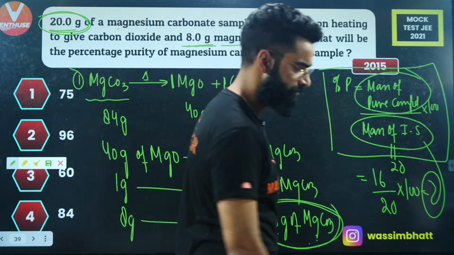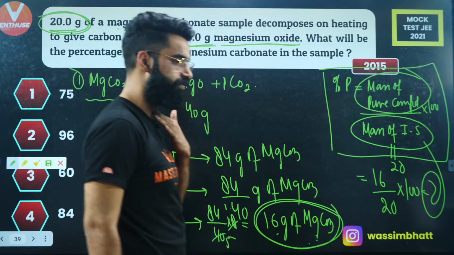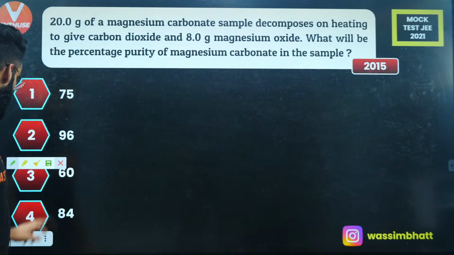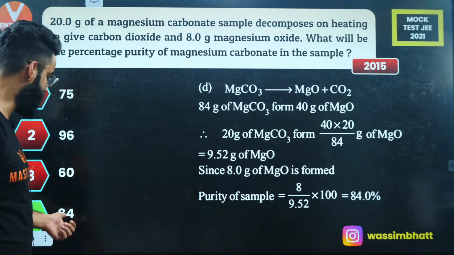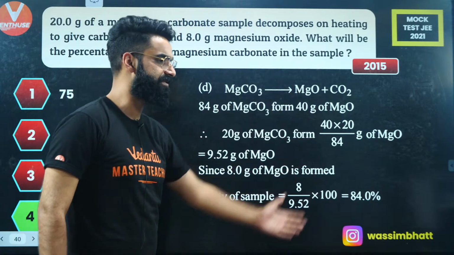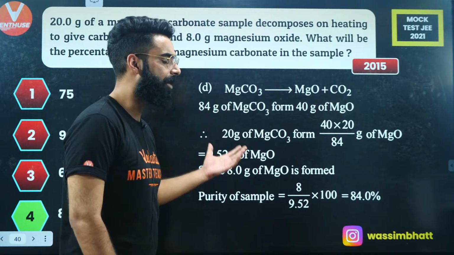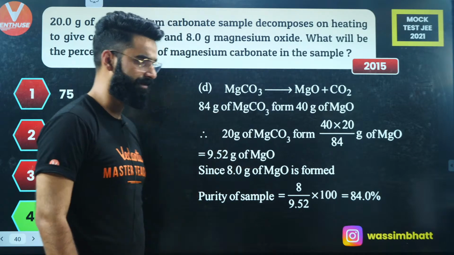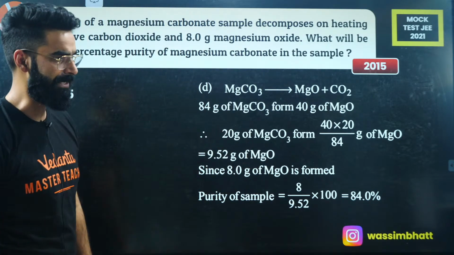Done. Let me know in the chat box if it is clear to everyone. What's going to be finally the answer? Answer finally is going to be 84, yeah? This is one more way of doing the same question. You can check it out afterwards in the Telegram group. This is one more way of solving the same one, yeah?